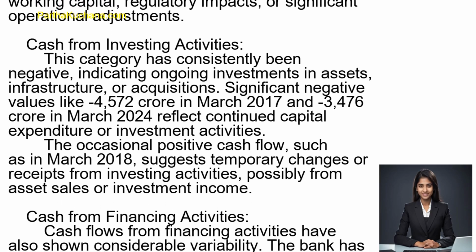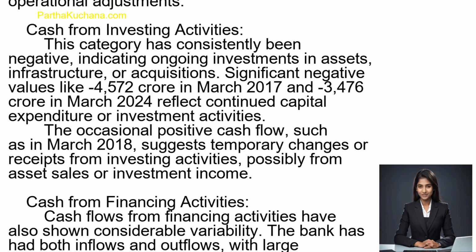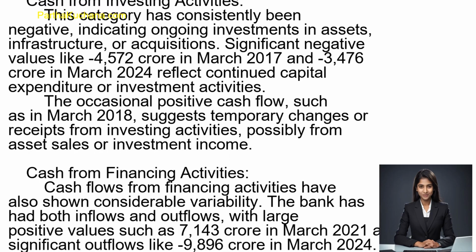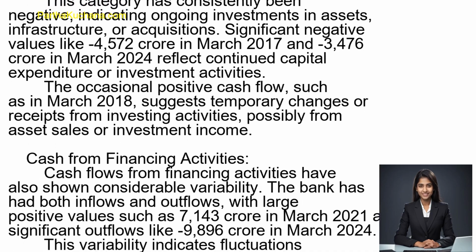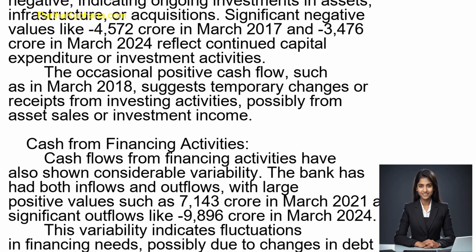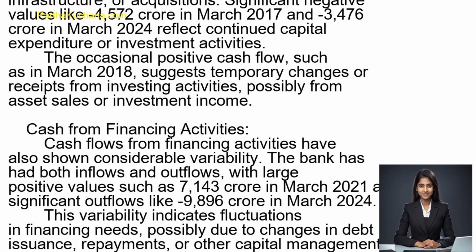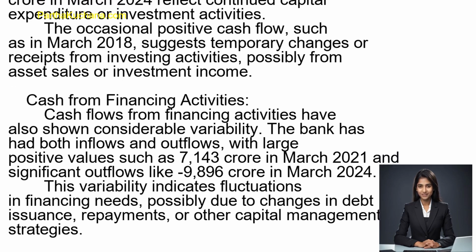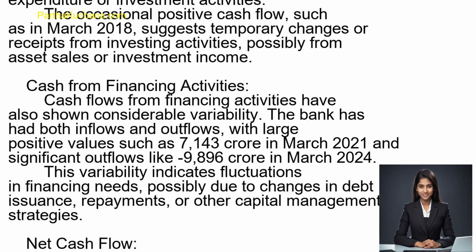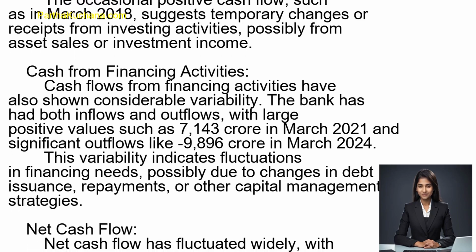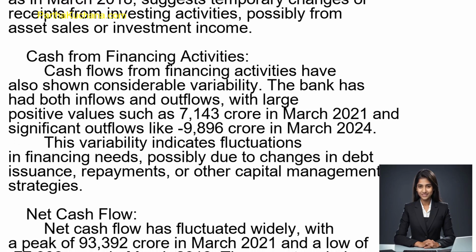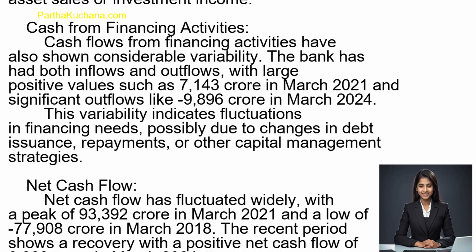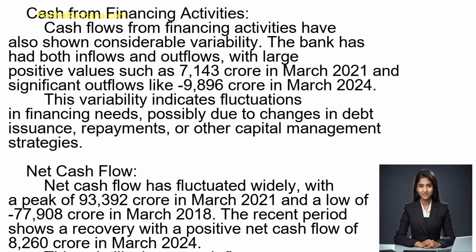Cash from investing activities. This category has consistently been negative, indicating ongoing investments in assets, infrastructure, or acquisitions. Significant negative values like minus 4,572 rupees crore in March 2017 and minus 3,476 rupees crore in March 2024 reflect continued capital expenditure or investment activities. The occasional positive cash flow, such as in March 2018, suggests temporary changes or receipts from investing activities, possibly from asset sales or investment income.